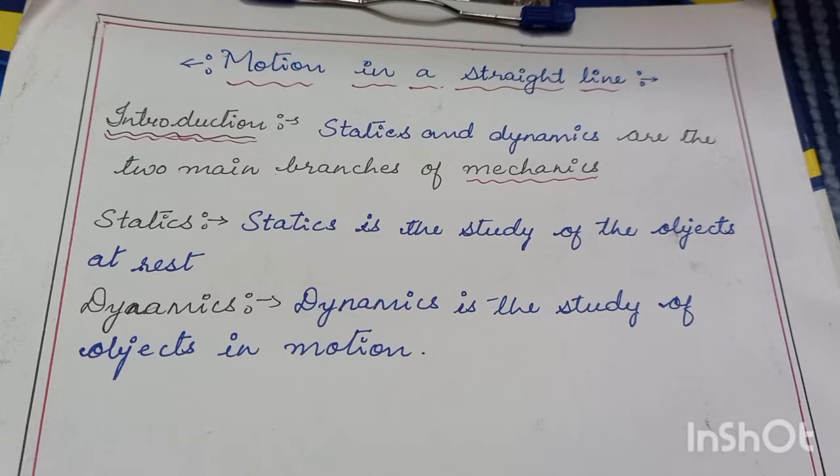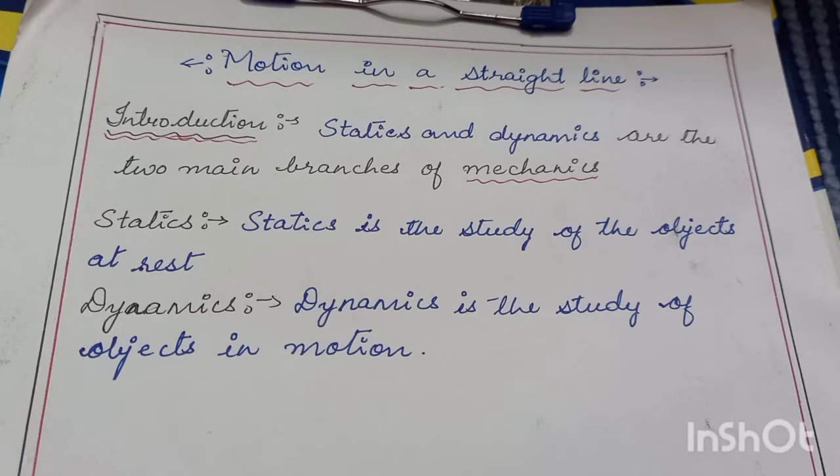Today we'll see the third chapter of PUC first year physics, that is motion in a straight line. What does motion in a straight line mean? A body which is moving in a straight line in a single dimension or a single coordinate. It may be the x axis, y axis or z axis. So here first we'll start the introduction. In the introduction, we have certain terms that we have to know perfectly first, and then we can proceed to the main chapter.